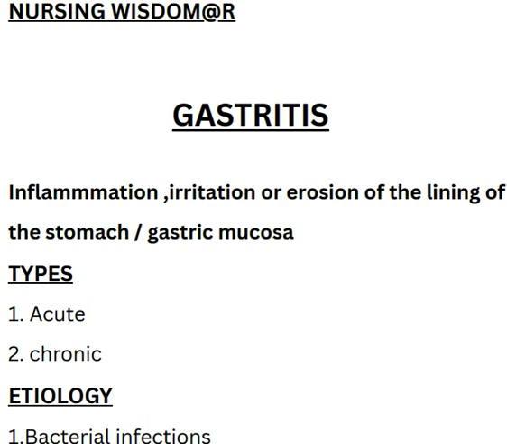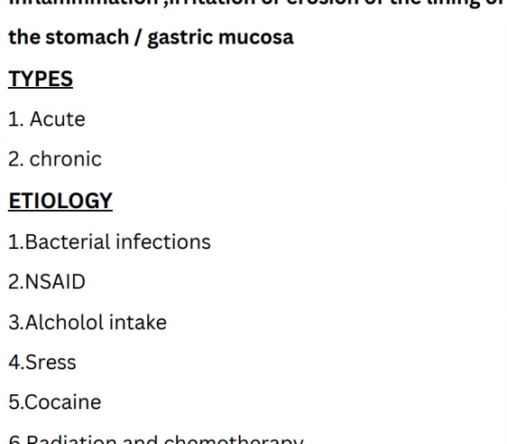Let's move to the types. The types are acute and chronic gastritis. Acute gastritis lasts for several hours to a few days. Chronic gastritis is long lasting.